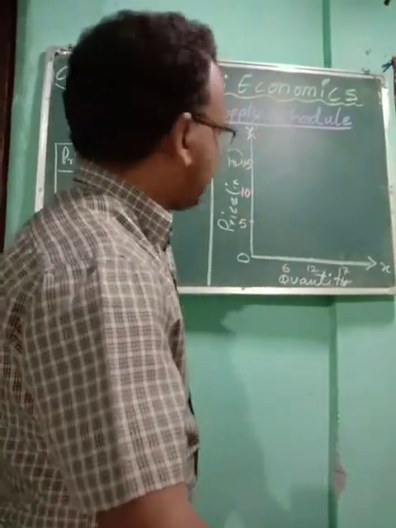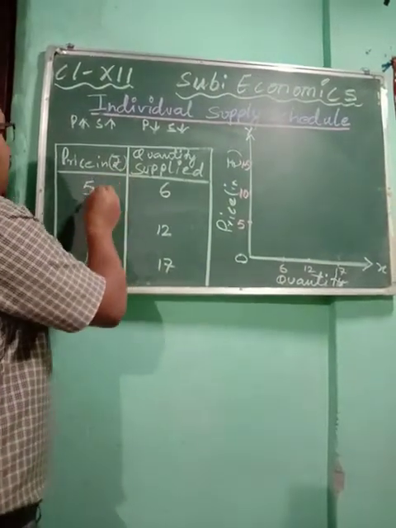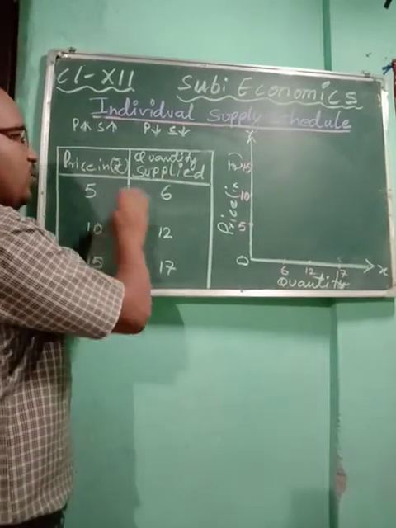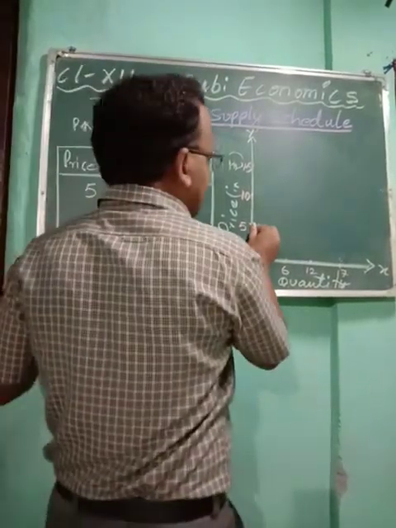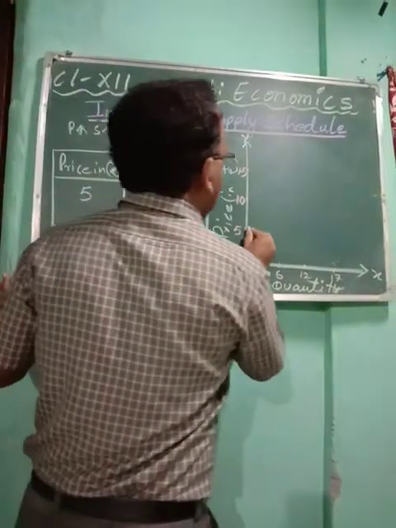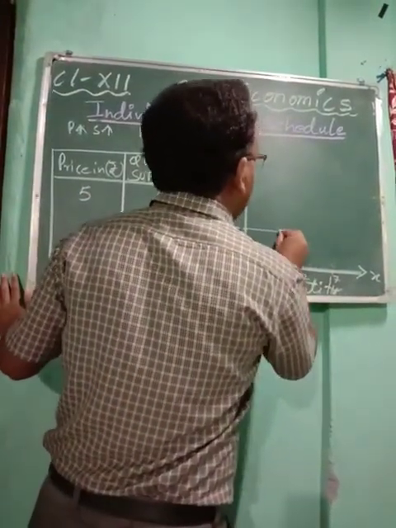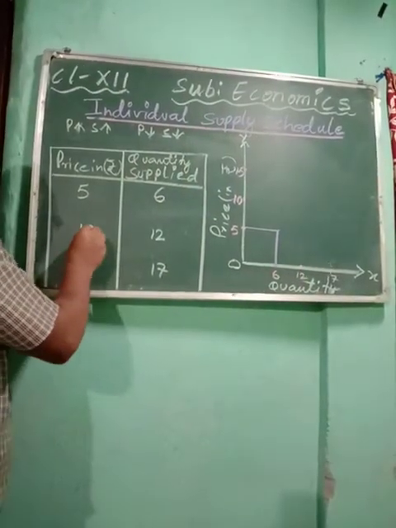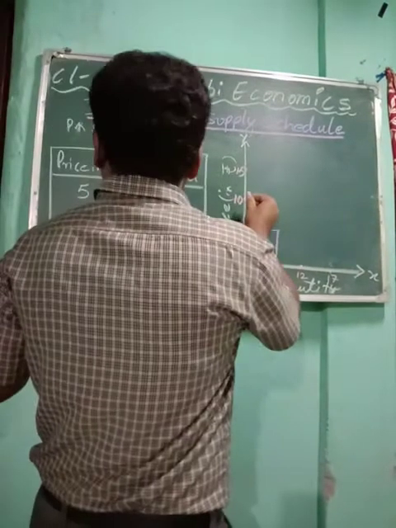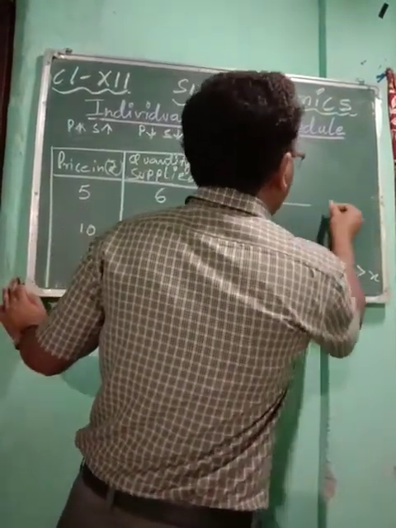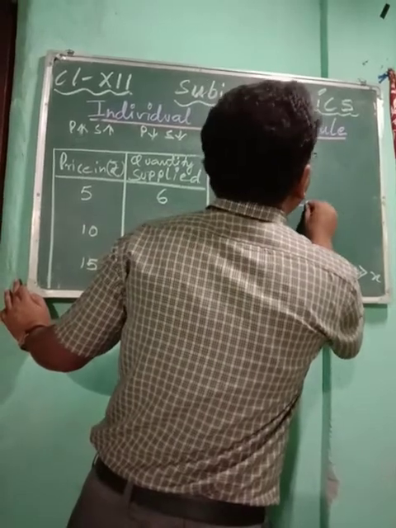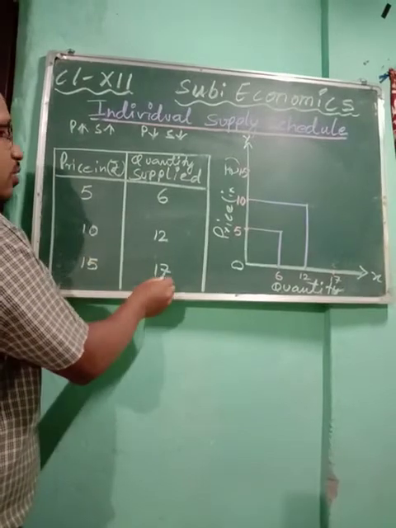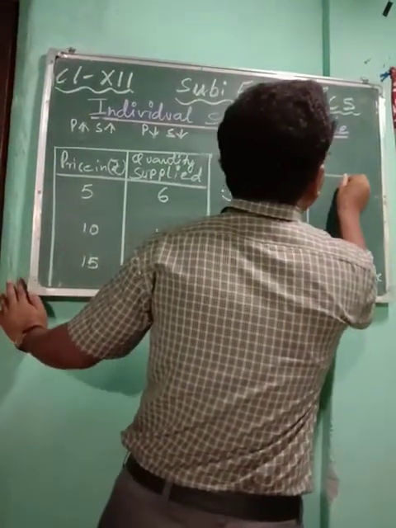Now you see, when the price of a commodity was 5, what was the quantity supplied? Quantity supplied was 6. By looking at the schedule, draw the curve. So when the price is 5, the quantity supplied is 6 units. When the price increases to 10, the quantity supplied is 12. Now when the price increases to 15, quantity supplied increases to 17.